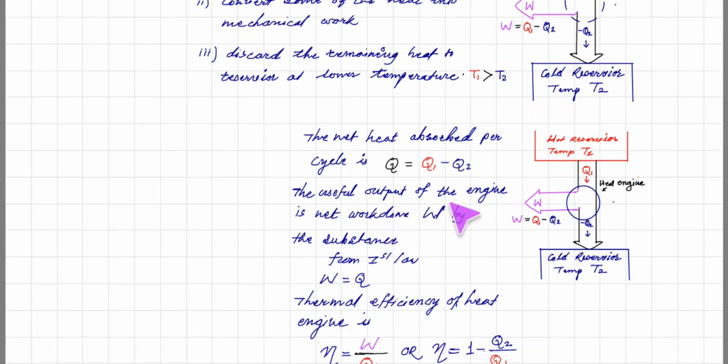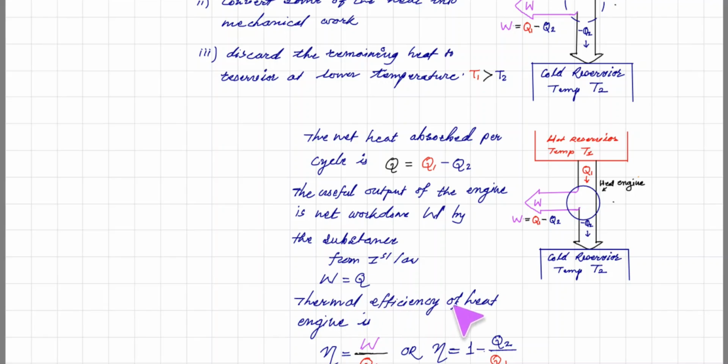The useful output of the engine is the net work done. W is the work done by the heat engine. That means this part, Q1 minus Q2 amount of heat, is converted into work. From the first law of thermodynamics, we know that W is equal to Q. That means the heat energy is converted into work done.